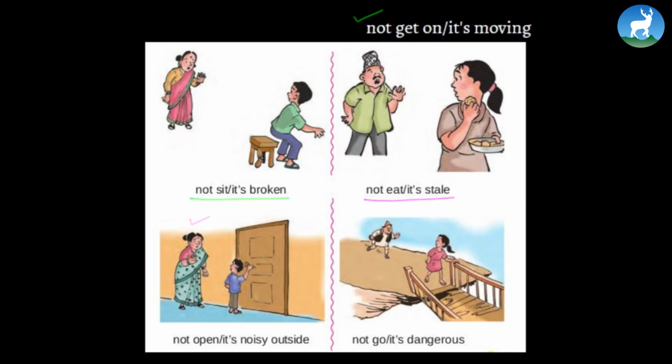In the last picture, you can see a young girl trying to cross the bridge, and the man is trying to stop her. So let's make a conversation. Do not cross the bridge. Why? It's dangerous. So like this, you can make conversation and tell other people to be careful, right?